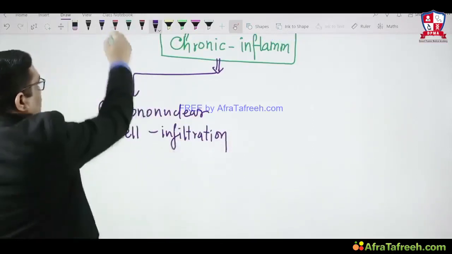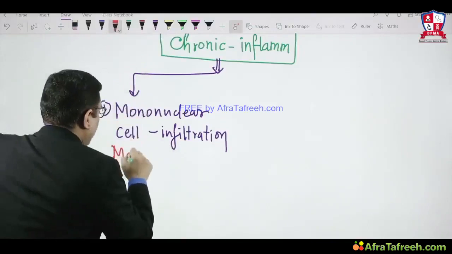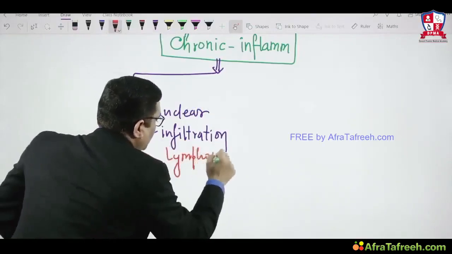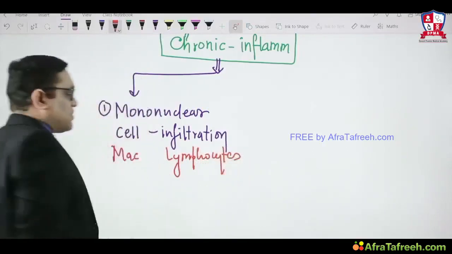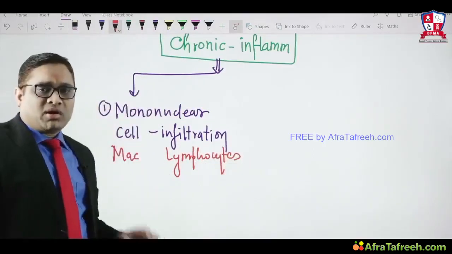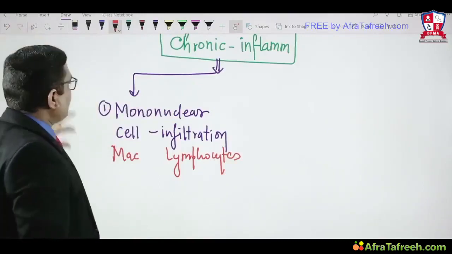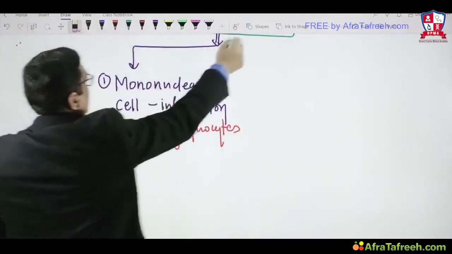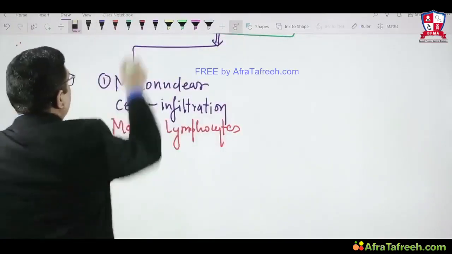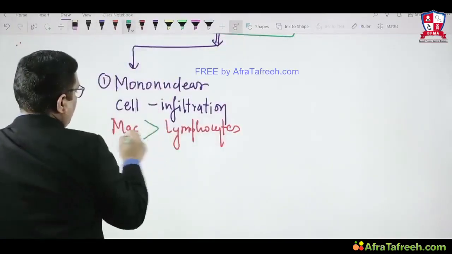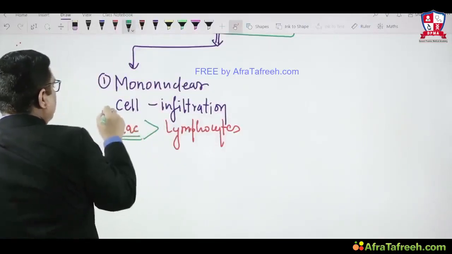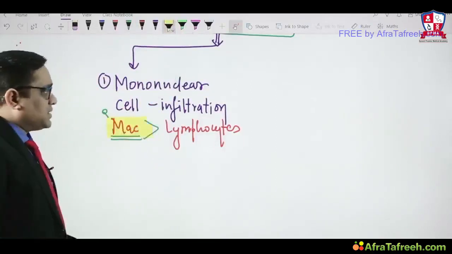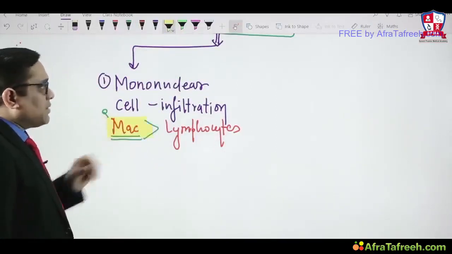What are these mononuclear cells? It can be macrophage or it can be lymphocyte. Which cell is the dominant player in chronic inflammation was the question in DNB and All India 2015. So always remember, macrophage is the dominant player, and that was the answer in All India exam and DNB exam. So which mononuclear cell? It is macrophage.